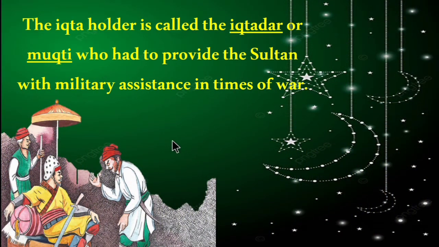The ikta holders are called iktadar or mukti, who had to provide the Sultan with military assistance in times of war.